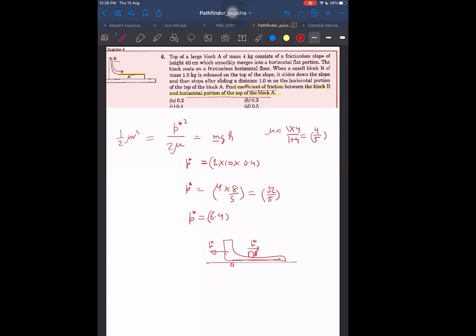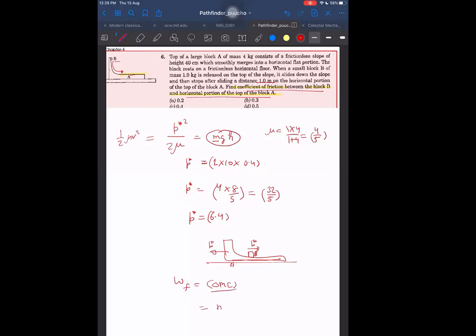Anyway, finally, this energy will be lost in the horizontal distance covered along the horizontal, right? What distance are they covering along the horizontal? 1 meter. Suddenly I am feeling I really became stupid here by doing so many things. Finally, I can directly write this thing only. Work done by friction will be equal to change in mechanical energy.